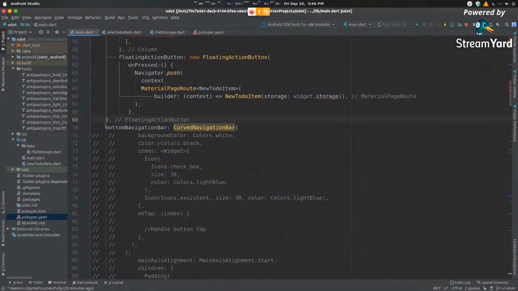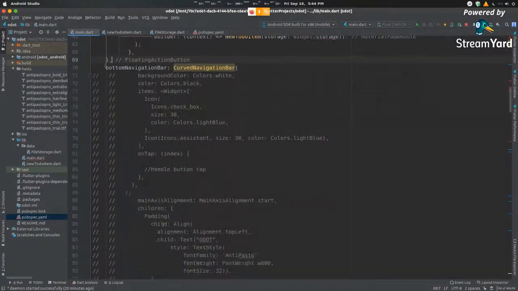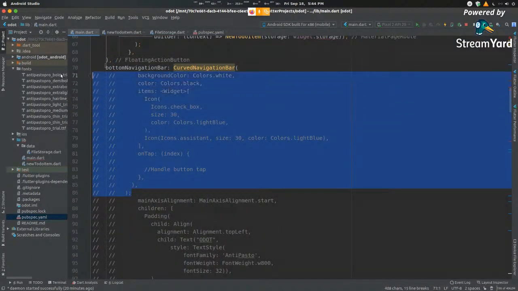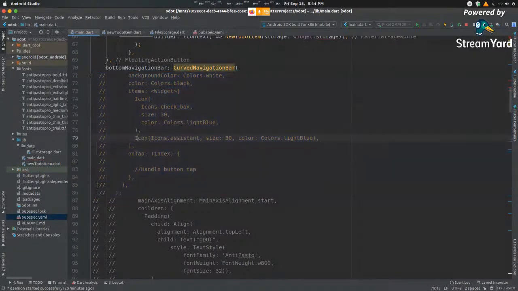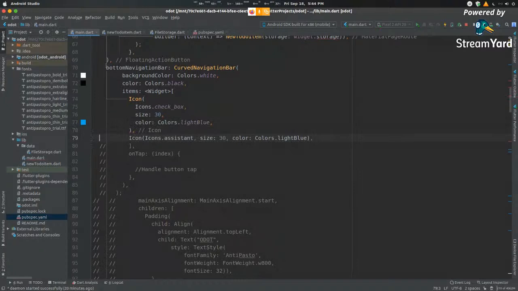All we do is call that dependency, put it in here, and then we define its shape, size, color, whatever we need it to be. So here we're defining the background color of it to be white, the color of the items inside to be black. Inside it, we're creating icons. These icons represent each component, rather each tab that we can select.